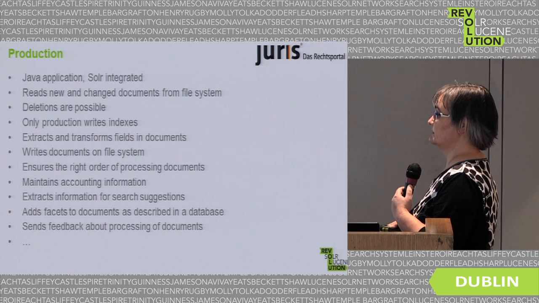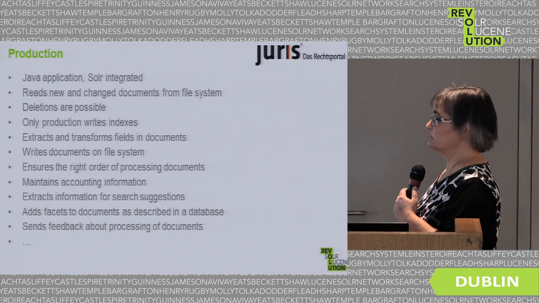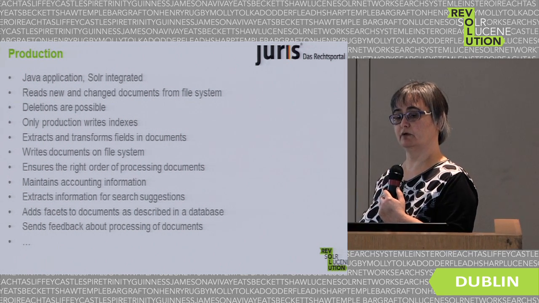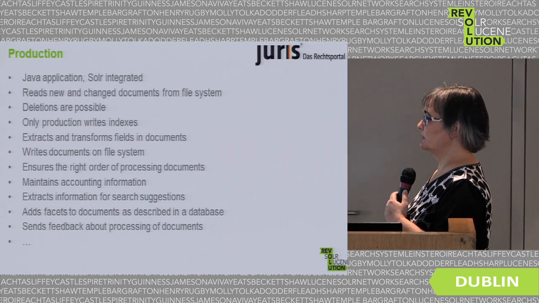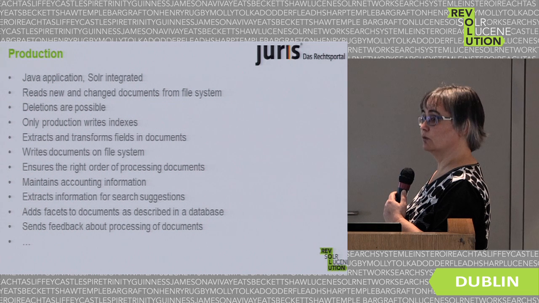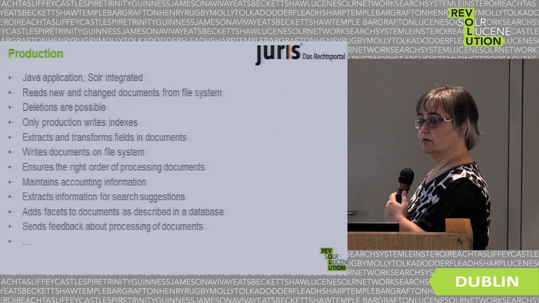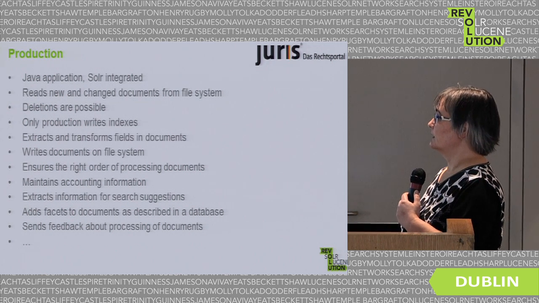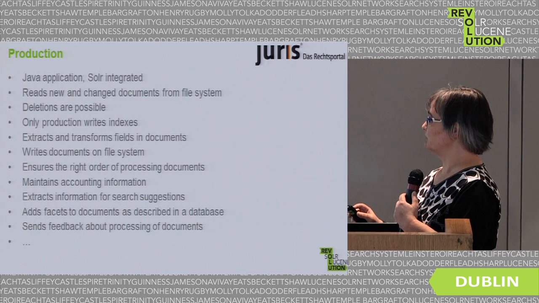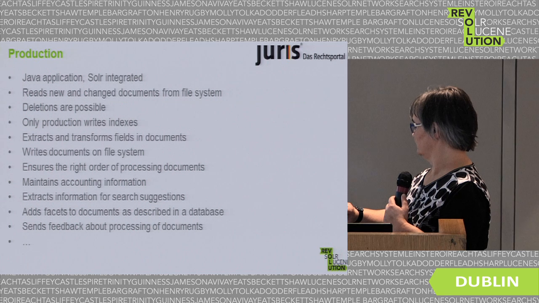It also adds facets to documents as described in the database. This is information where we use sort of search requests to determine which documents get what facets. And it sends feedback about processing of documents back to our CMS systems after the documents have been published. And there's some more stuff going on.